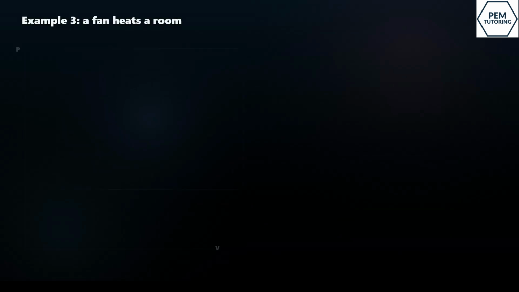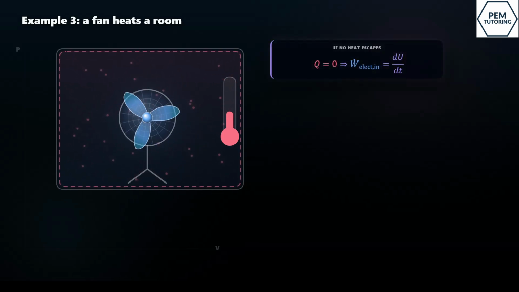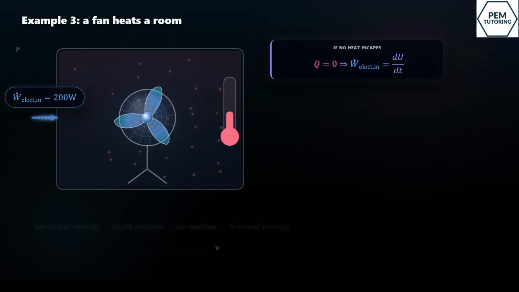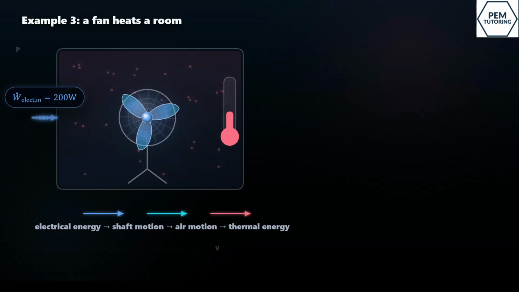Now for example 3, the fan heating a room. At first, imagine no heat escapes the room. That means the room is adiabatic. So Q equals 0. The fan still uses electrical power. That electrical energy becomes motor heating, shaft motion, air motion, and finally, thermal energy. So the internal energy of the room increases.